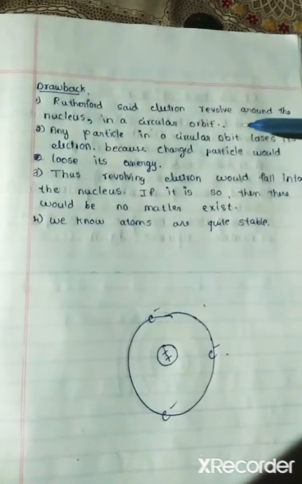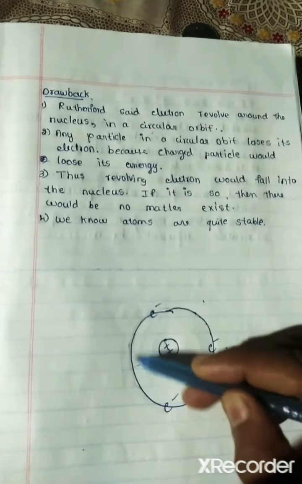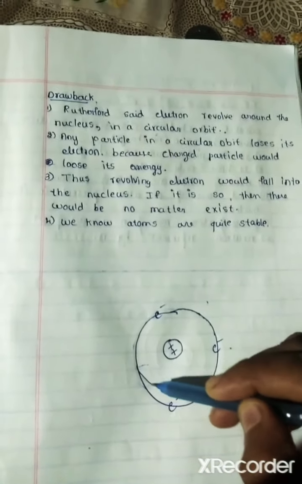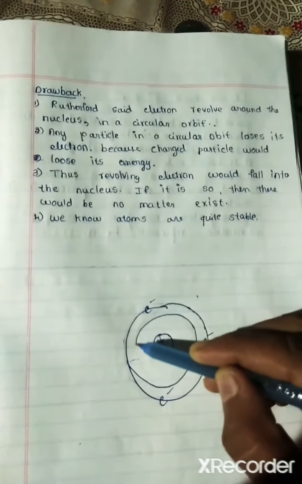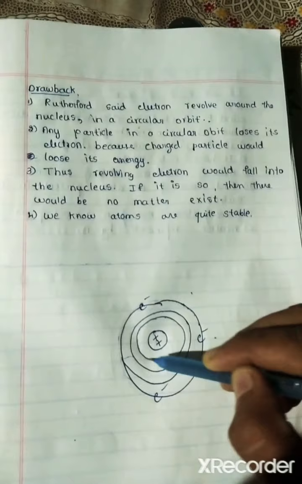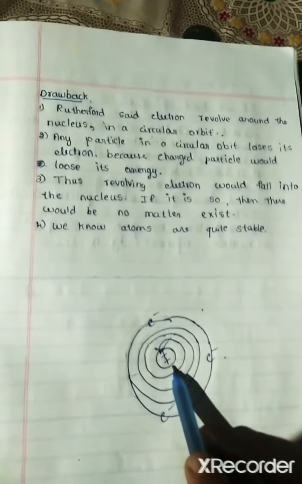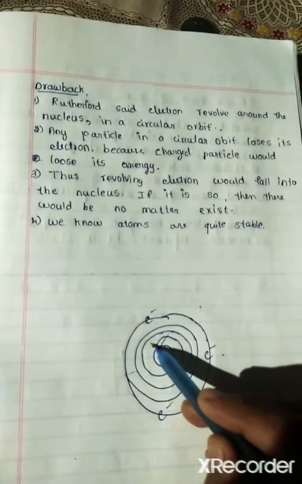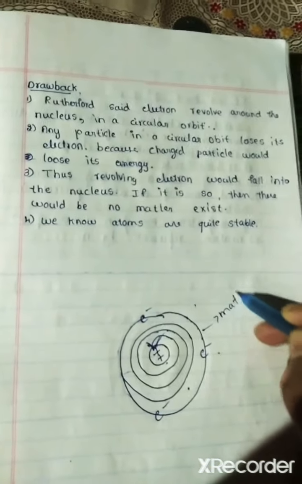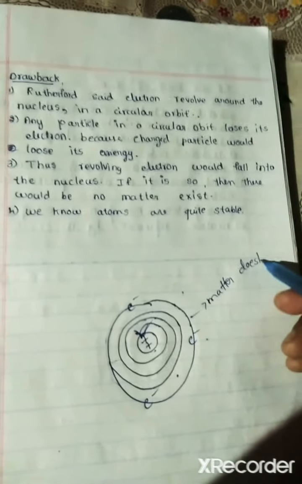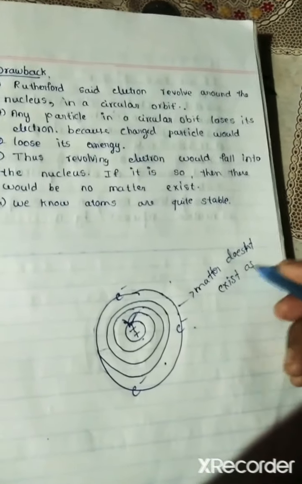Any particle in a circular orbit loses energy. So the revolving electron would lose energy, revolve like this and hit the nucleus. If it hits the nucleus, then matter would not exist.